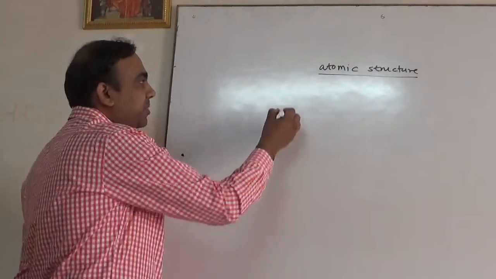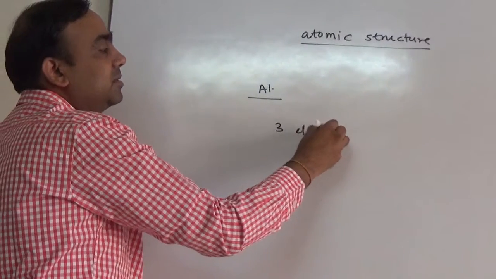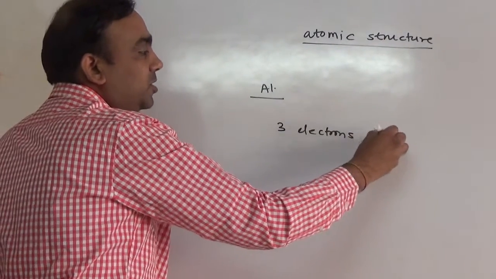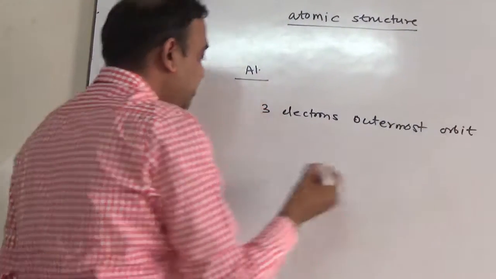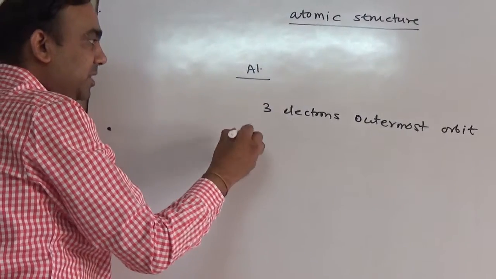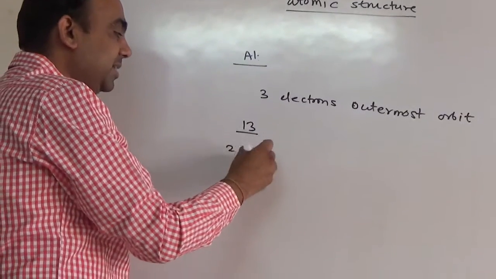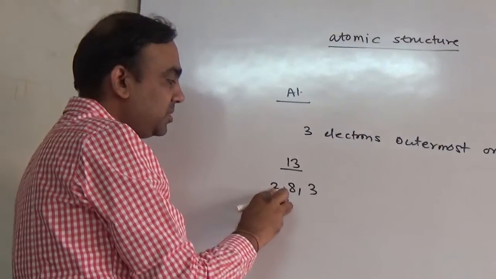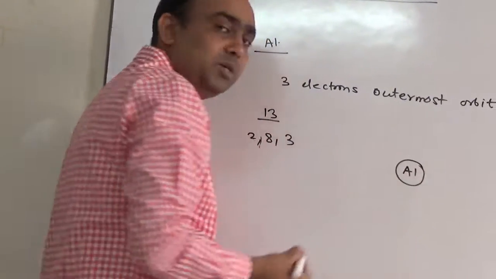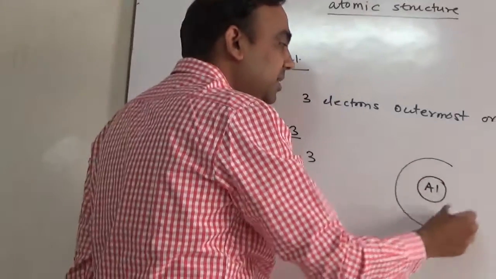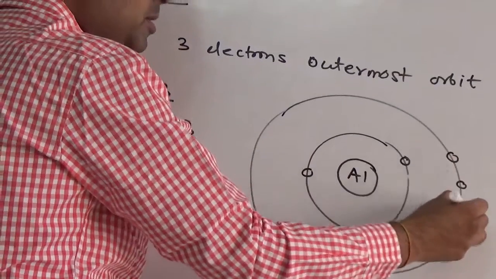We can take an example of aluminium. See, aluminium is having 3 electrons in the outermost orbit. We can draw the atomic structure. Actually, it is having atomic number 13. So, electronic configuration is 2, 8 and 3. These are the first orbit electrons, then second orbit and the last orbit electrons. So, we can show that aluminium is having nucleus at the center and electrons revolving. Now this is the first orbit, then second orbit